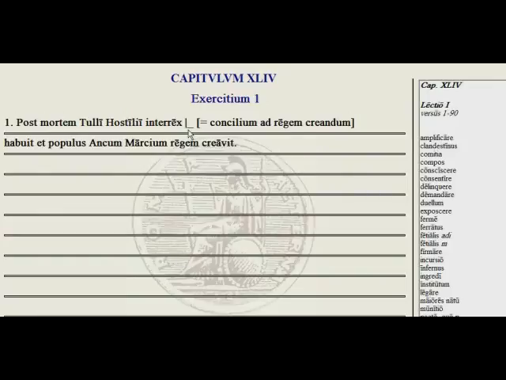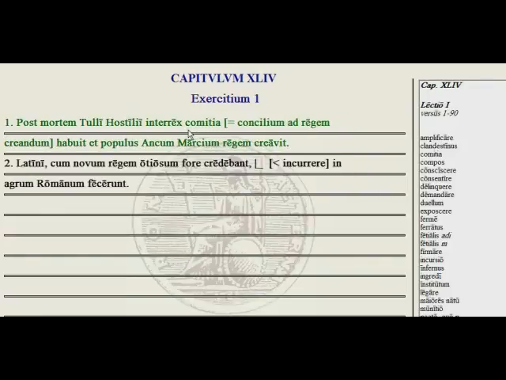We learn that new word, comitia, from which we get our word committee, an assembly to choose a king. And the people, the populus, Ancum Marcium regem creavit, chose Ancus Marcius as their king.